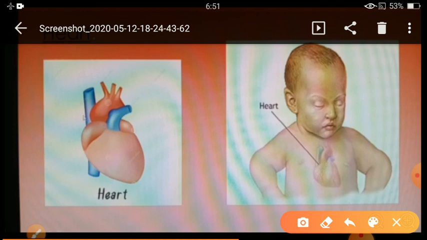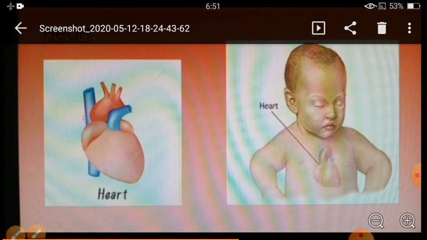Heart pumps blood to all other parts of the body. Okay, children, our heart beats 72 times in a minute. In a healthy human body, our heart beats 72 times in 1 minute.